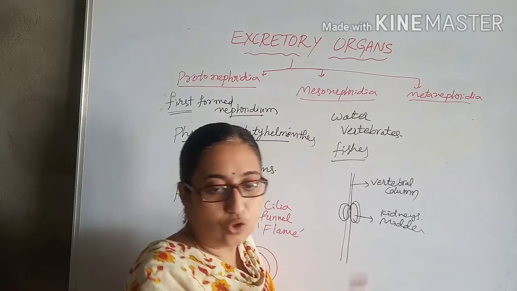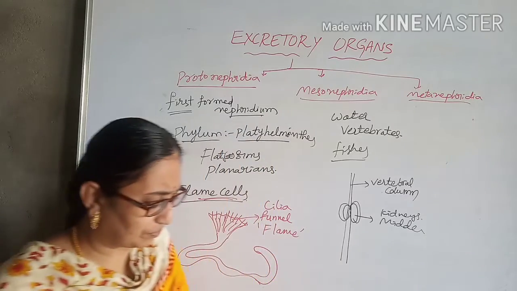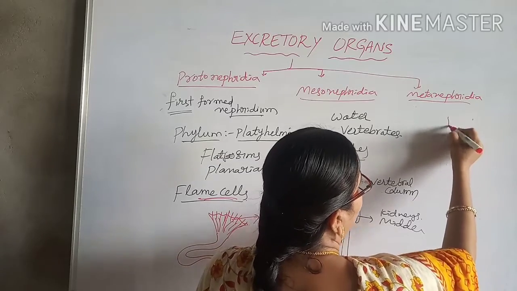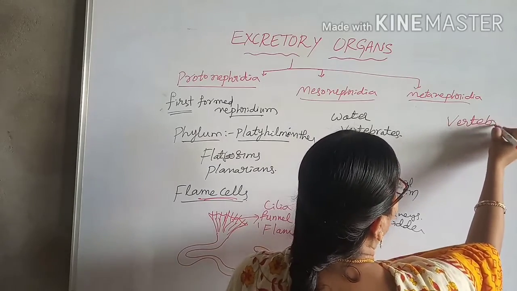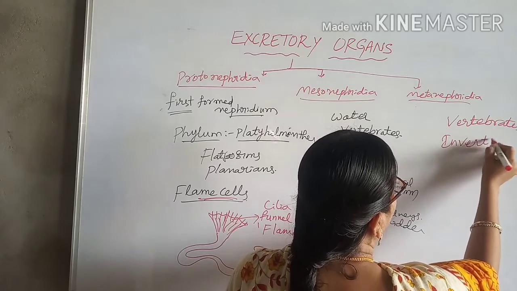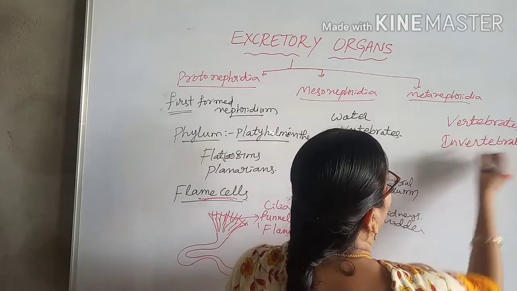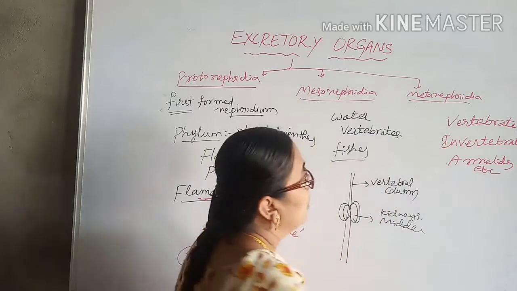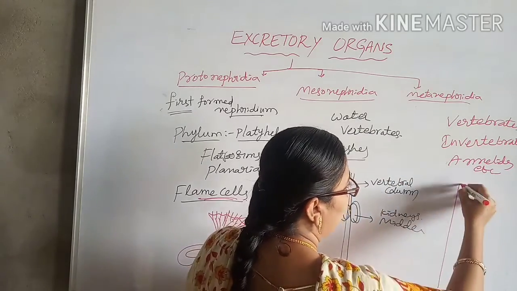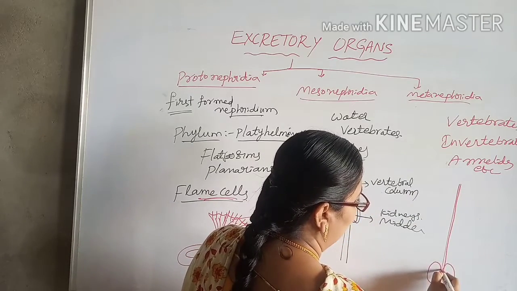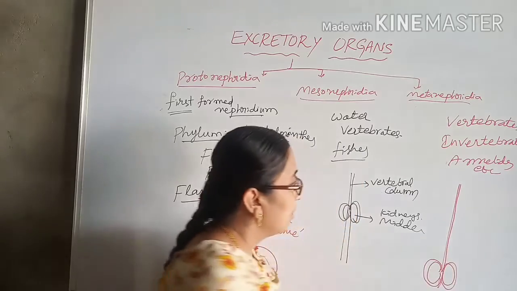Next, metanephric nephridia. These metanephric nephridia are seen in the higher vertebrates and some invertebrates, like annelids, etc. Here the metanephric nephridia are present below the vertebral column.